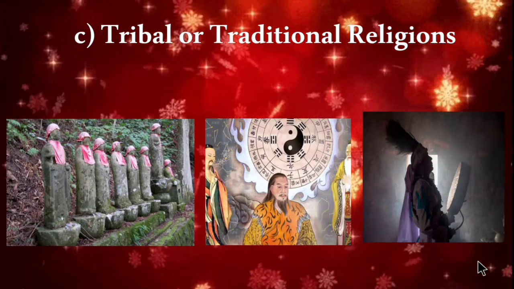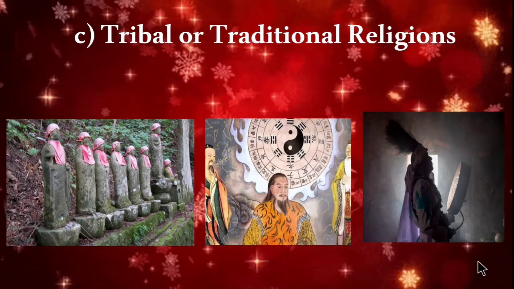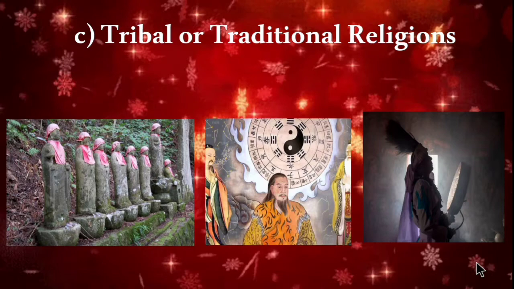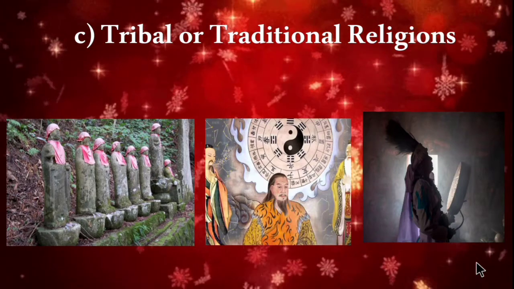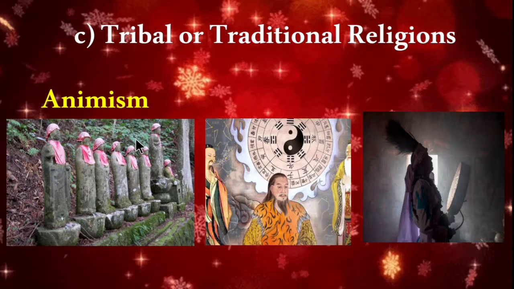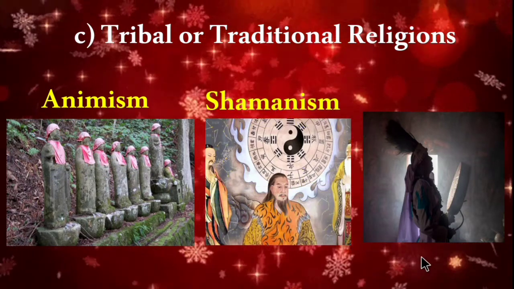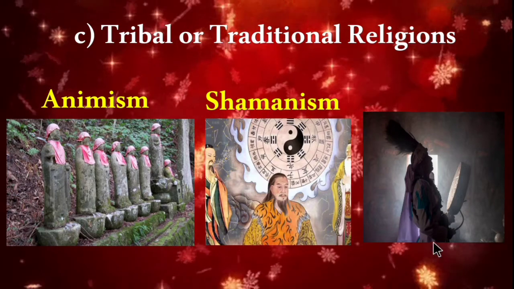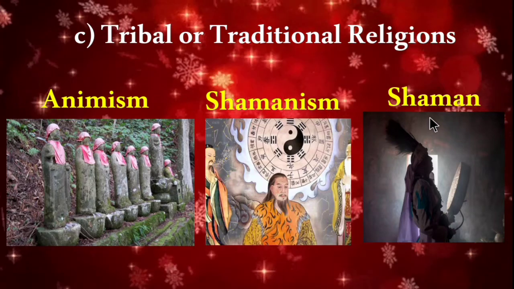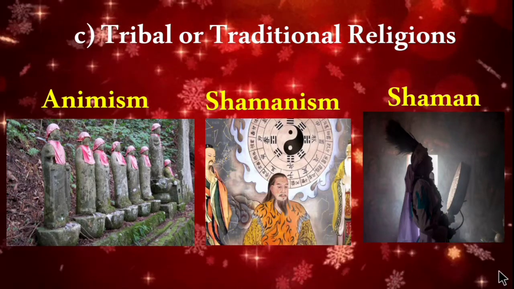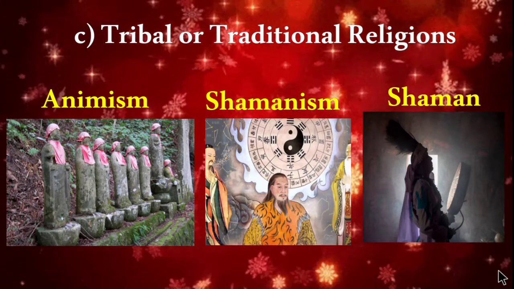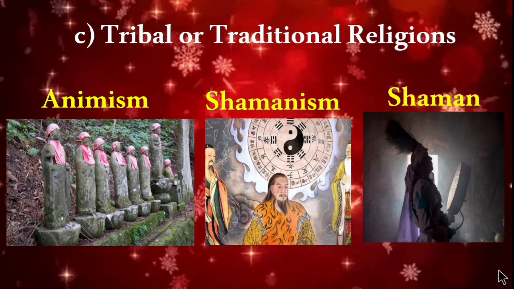Tribal means the people who live in the forest areas or near the mountain areas. In tribal or traditional religions, mostly they worship objects or the trees or the plants or the animals. First one is animism and second one is shamanism. So these are all the categories of religion: first universalizing religion, then ethnic religion and then tribal or traditional religion.